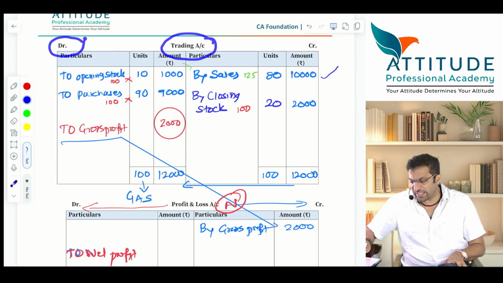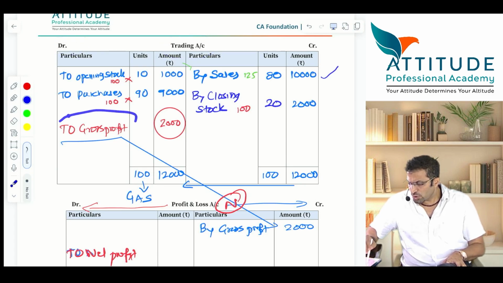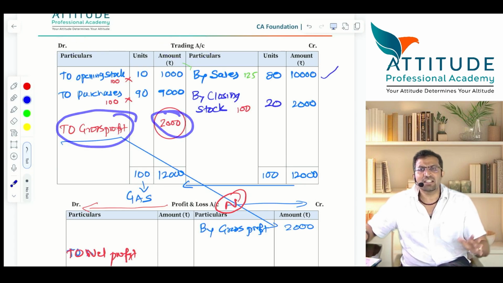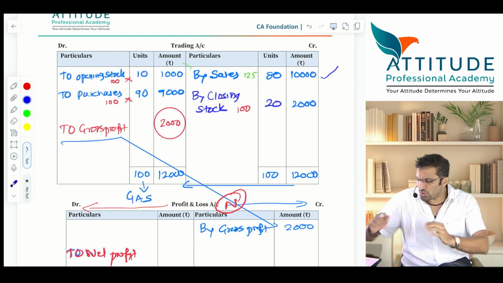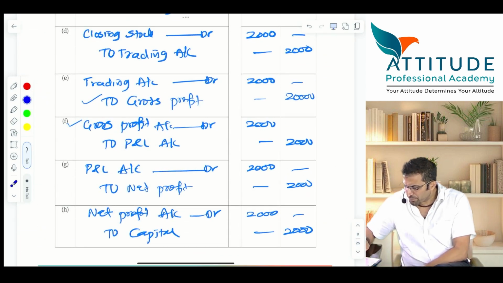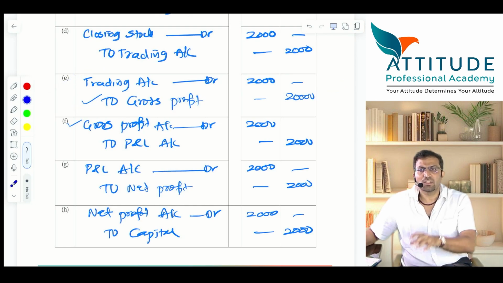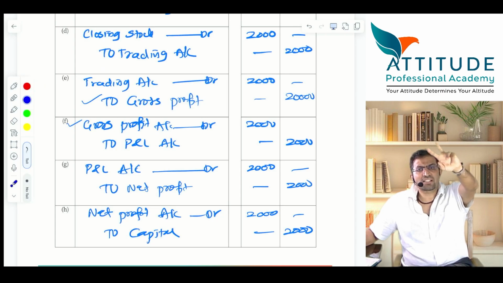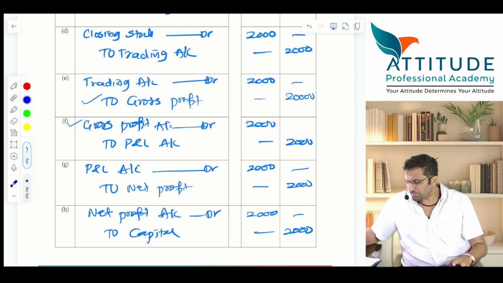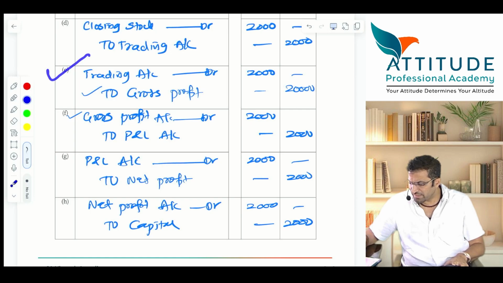All of you should repeat. Trading account debit to gross profit. Is that clear? Trading account gets closed. So have a look at the journal entry. Trading account debit to gross profit. All of you getting it? Please update the trading account also. This entry, trading account debit to gross profit.